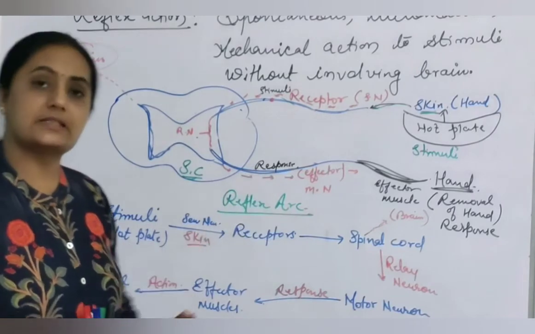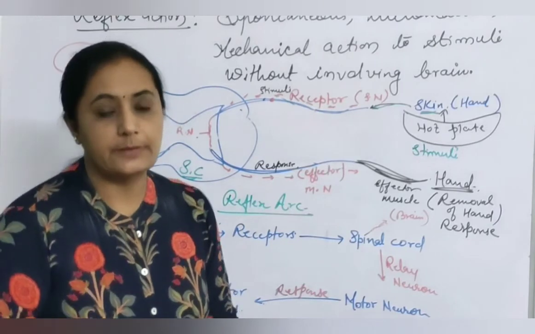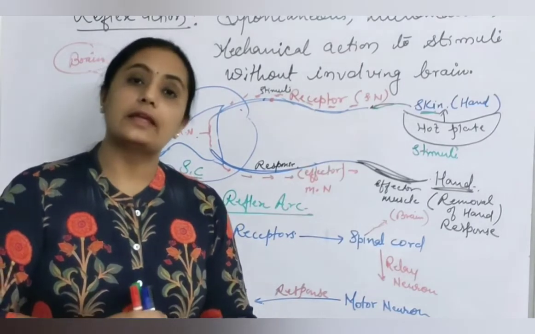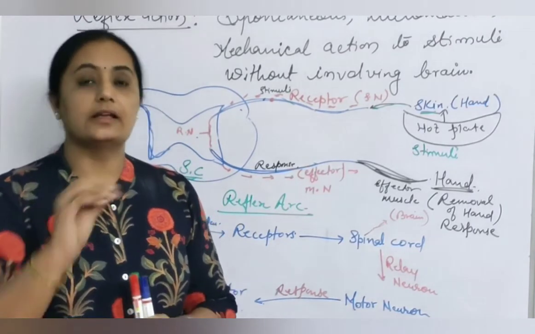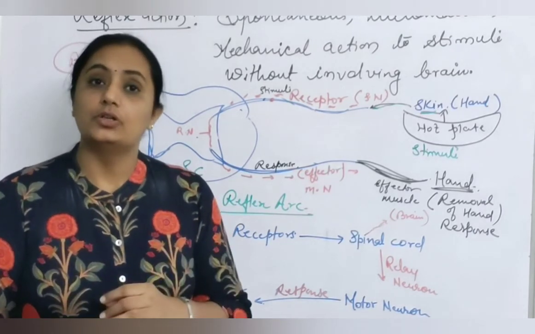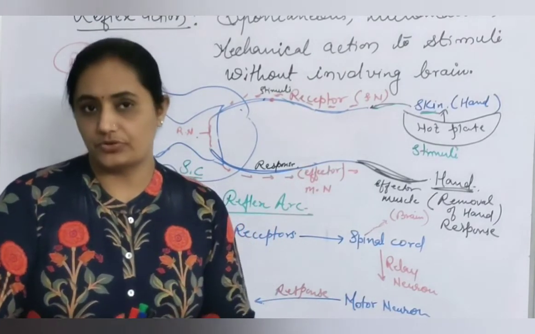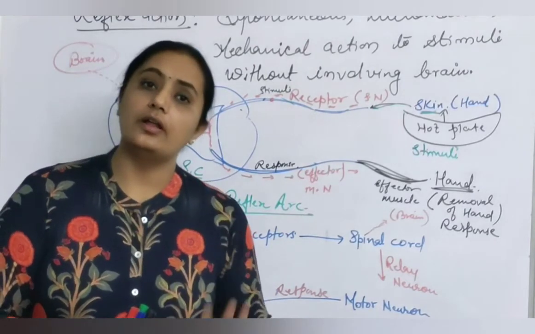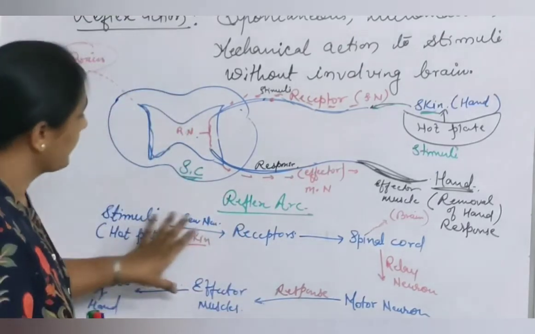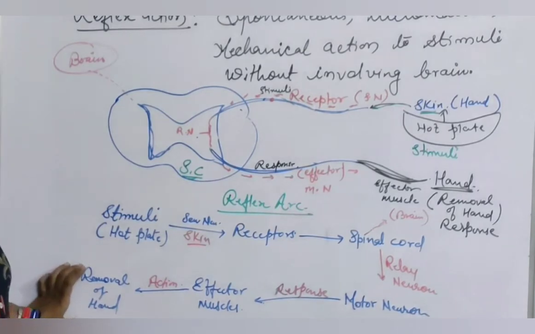Now here the example given is related to a hot plate. In examination, they might ask you different types of examples, like related to a pointed nail, or a dust particle entering the nostril region. Then frame the reflex action and draw the reflex arc for this situation: when a dust particle or pollen grain enters the nostril region, or your foot falls on some pointed object. Draw the flow chart of reflex action. Everywhere the pathway is the same; only the stimuli and response are different.